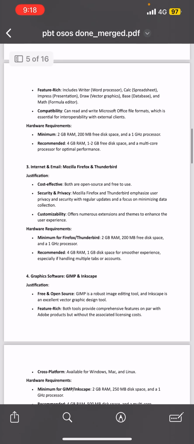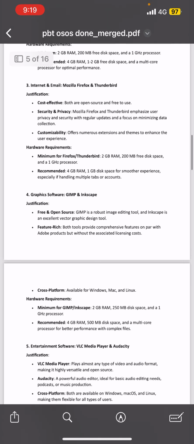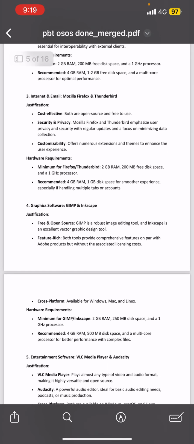clients. So the hardware requirement minimum is 2 GB RAM, 200 MB free disk space, and a 1 GHz processor. But the recommended one is 4 GB RAM, 1 to 2 GB free disk space, and a multi-core processor for optimal performance. The third one, answer for question 1, is Internet and Email, Mozilla Firefox and Thunderbird.